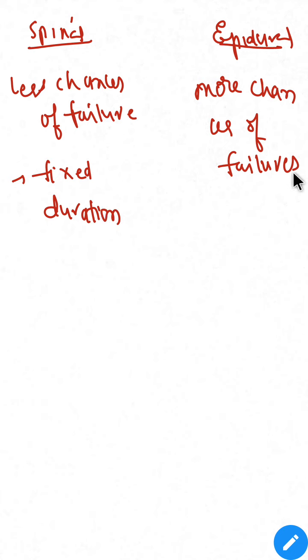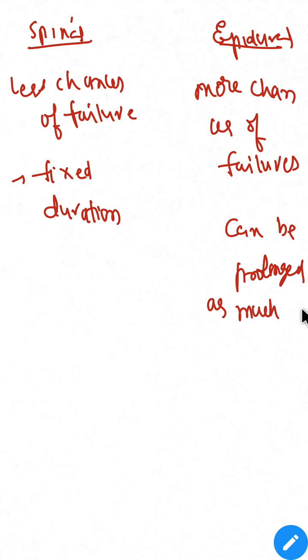Whereas in extradural, epidural, we can prolong the action as much as we want. That means we can give the drugs as much as we want, whenever we want.